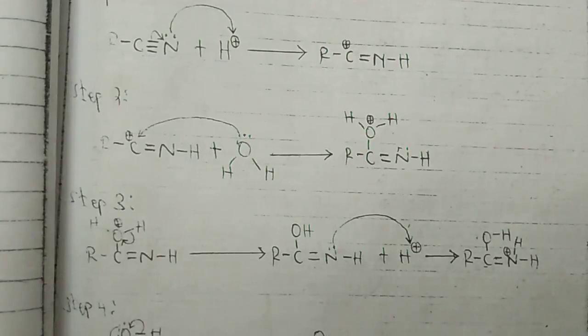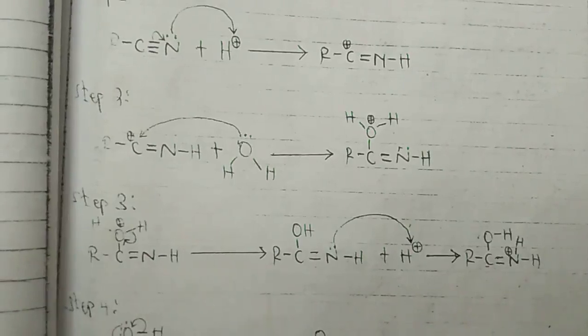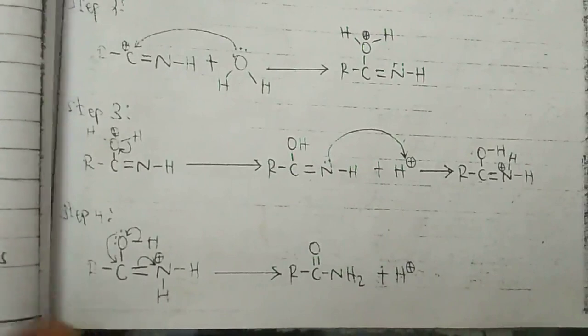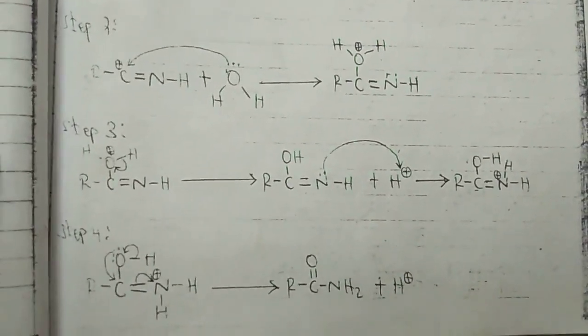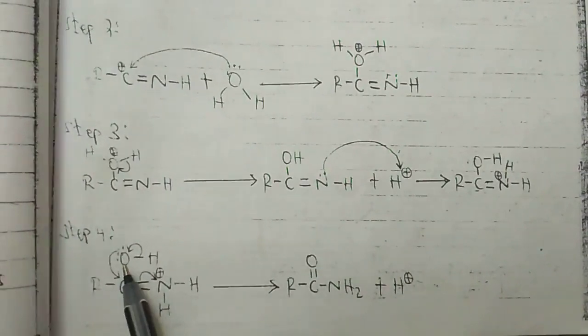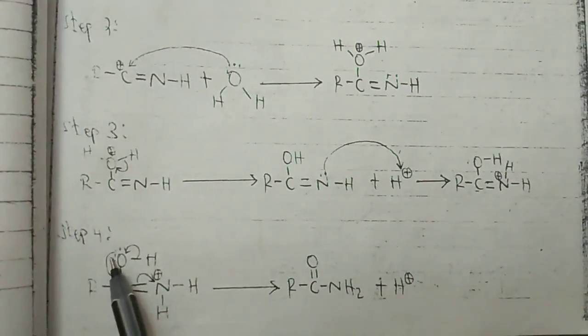a nitrogen lone pair. So nitrogen donates a lone pair again, and when it donates a lone pair, it becomes positively charged. So the molecule now can be seen this way. From there, the bond between oxygen and hydrogen can be broken to supply electrons to oxygen, and then the lone pair in oxygen supplies electrons to carbon.